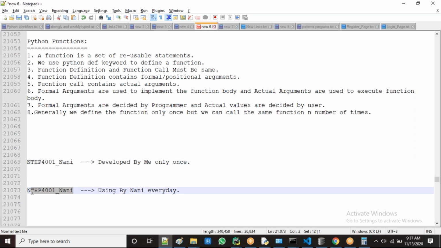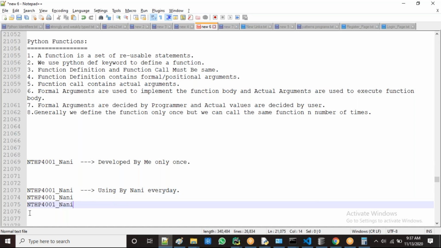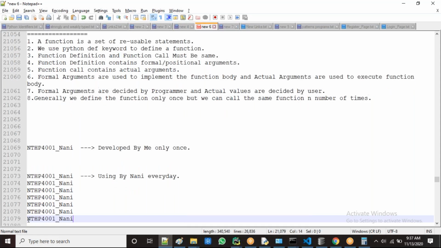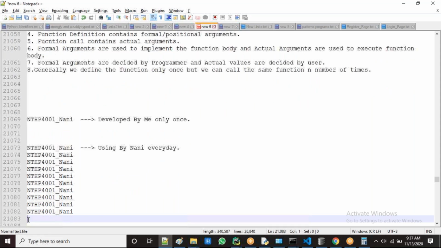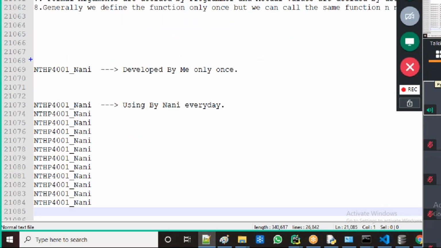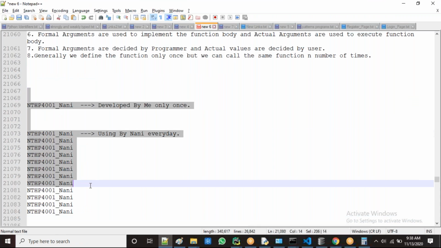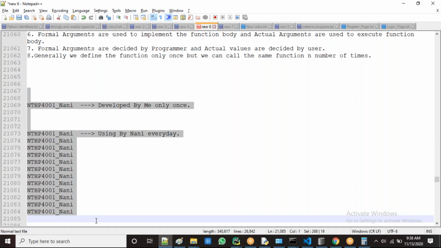So first day he uses the same one, Nani. The second day's class, the same thing is used. Next day also the same thing is used, like this. So every day he's using the same ID. Only one time I defined it and gave it to Nani, and every day he's using the same ID to join the class. That's why it is developed only once and used a number of times, n number of times.